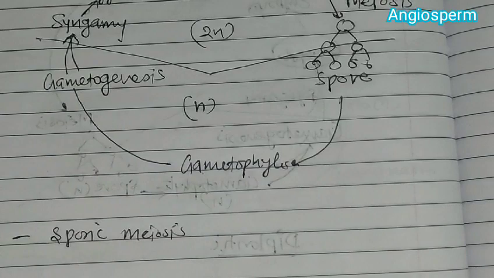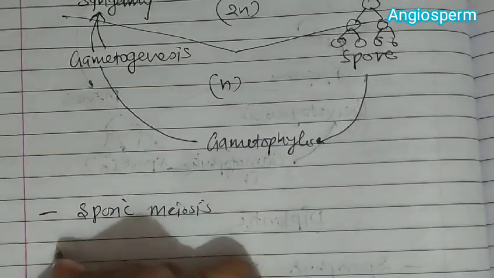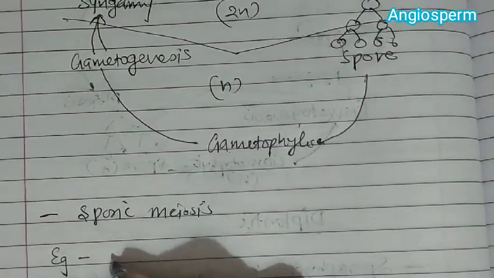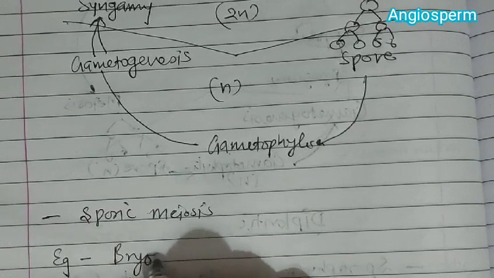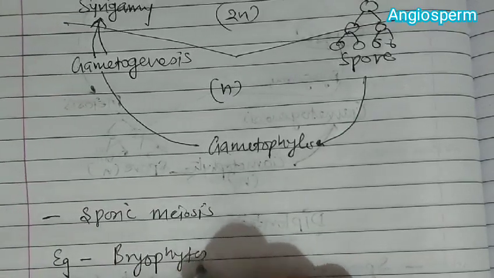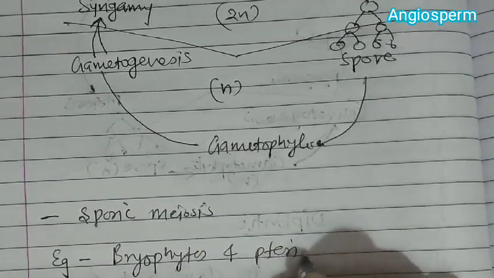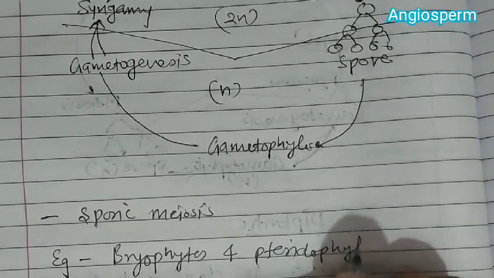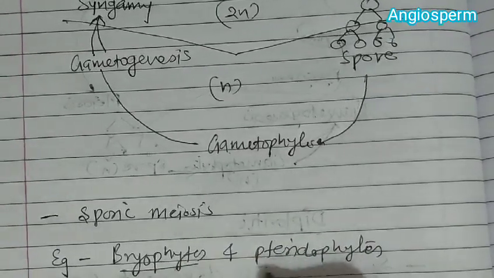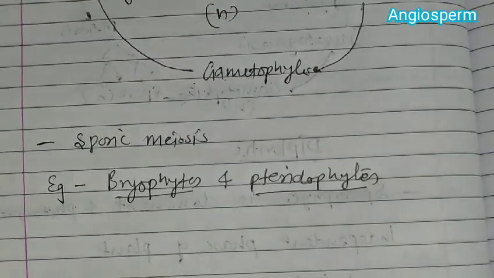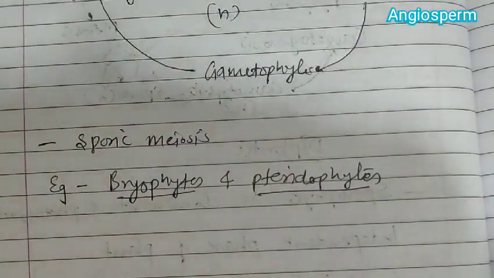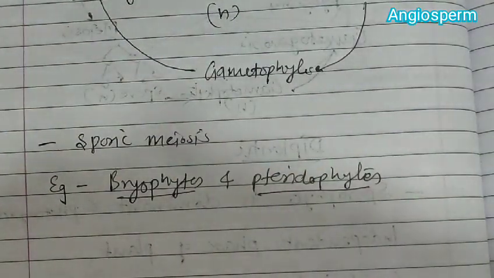Now if we talk about examples, this haplodiplontic life cycle is found in bryophytes and pteridophytes. We have studied the bryophyte and pteridophyte life cycles in detail, and we have studied that they exhibit this intermittent type. Both phases are multicellular, however they differ in their dominant phases.